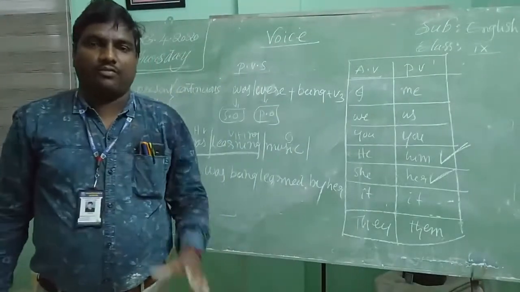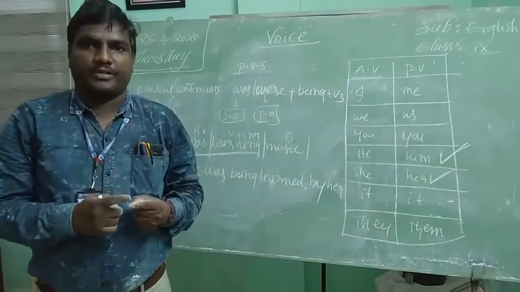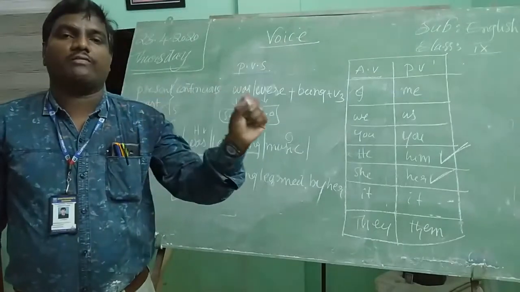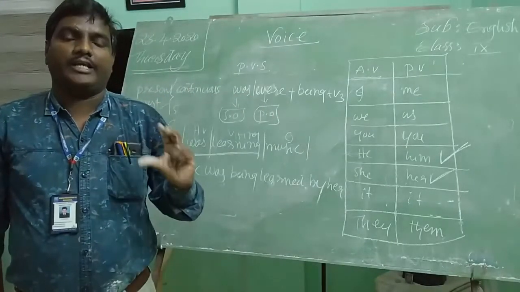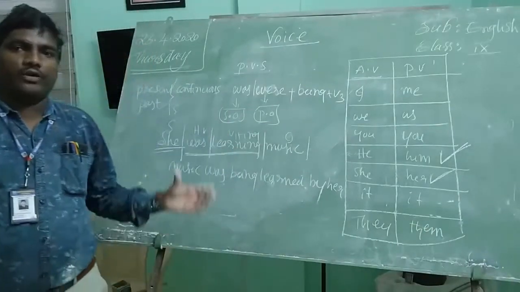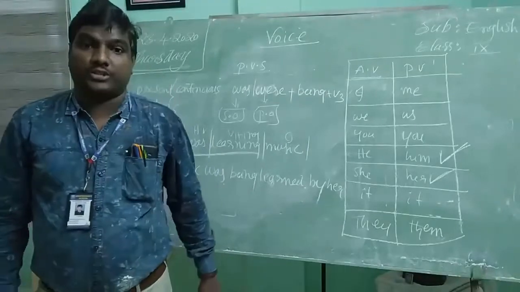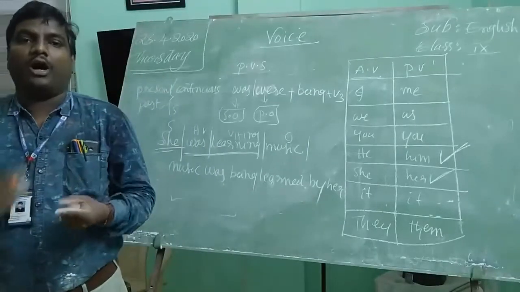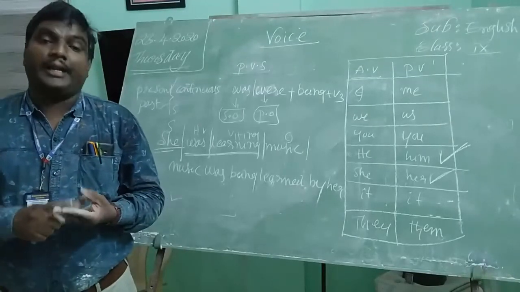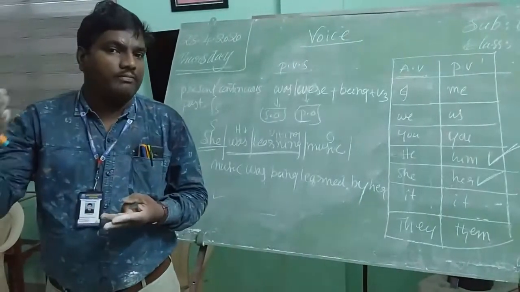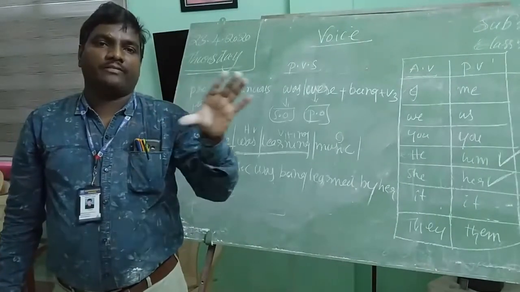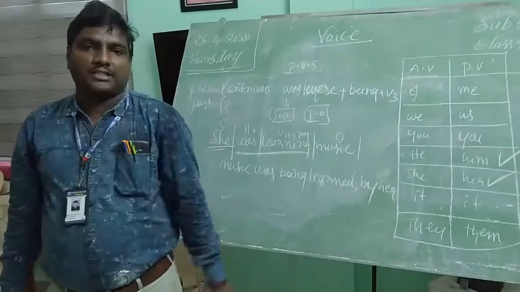What is a voice? Voice can be divided into two types: active voice and passive voice. Active voice is the doer of the action. Passive voice is the receiver of the action. When we change into passive voice, we have to follow 5 significant rules. Number 1, object changes into subject. Number 2, be form is used. Number 3, past participle will follow after the helping verb. Number 4, by preposition will be used after the past participle.